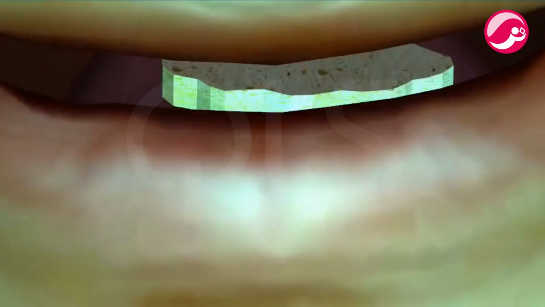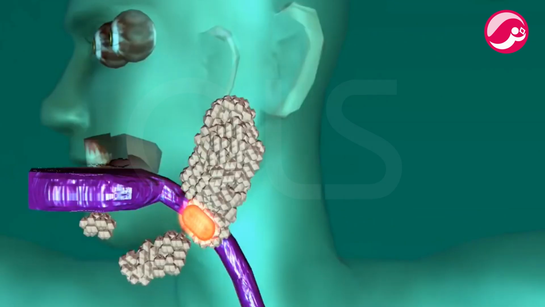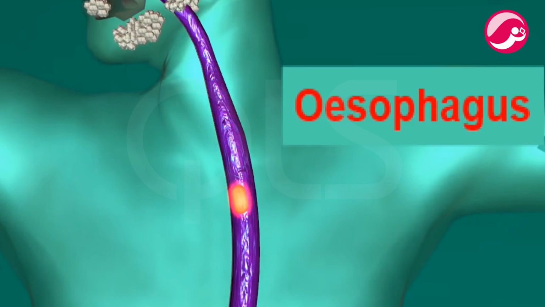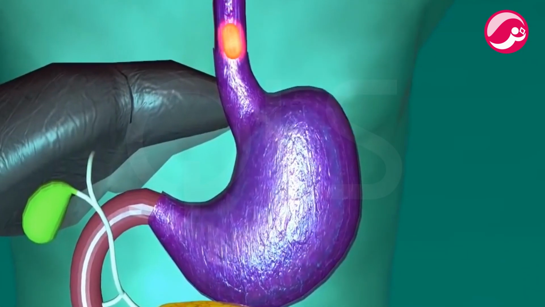The food from the mouth then goes down the esophagus, which is the food pipe, to the stomach through the movement of the walls of the esophagus, that is peristalsis. This peristaltic movement of the food pipe pushes the slightly digested food into the stomach.